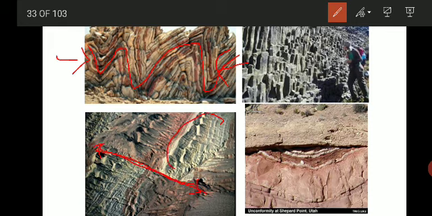The same rock which is on this side of the fault line is observed here. So what it shows is, this block was here and has undergone displacement, or this block has undergone displacement in this direction. So this is called faulting.